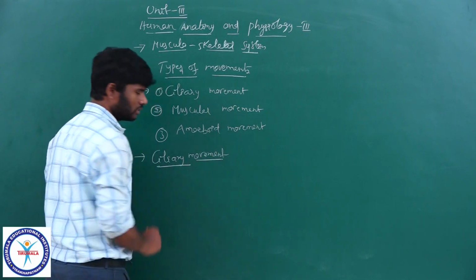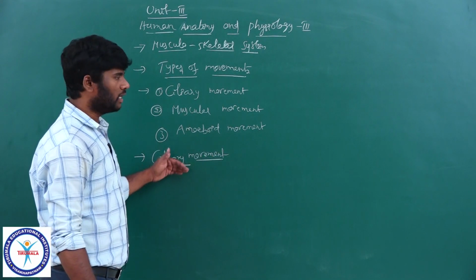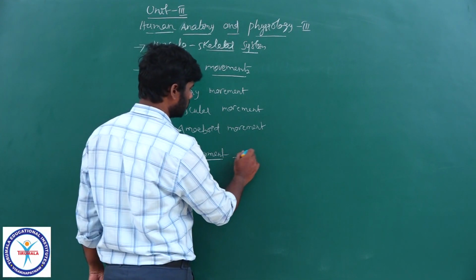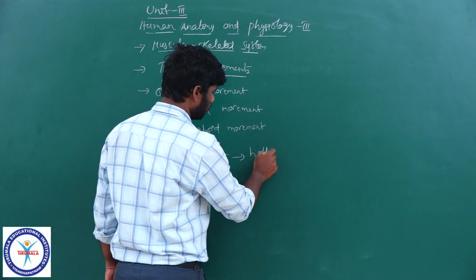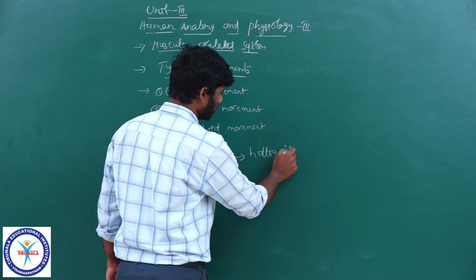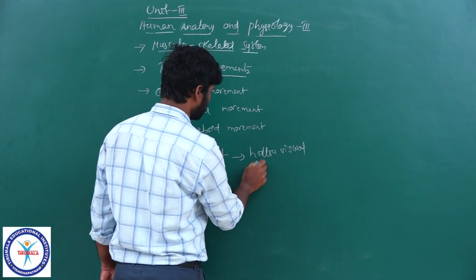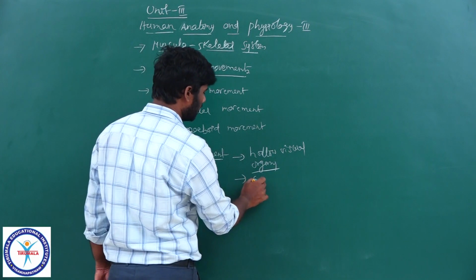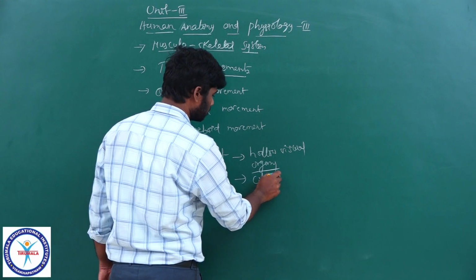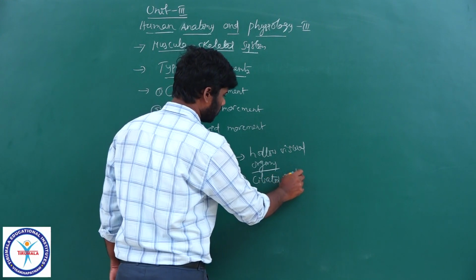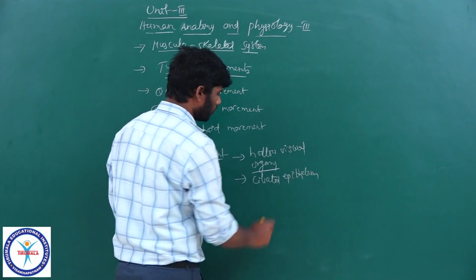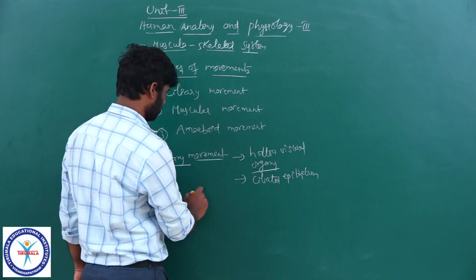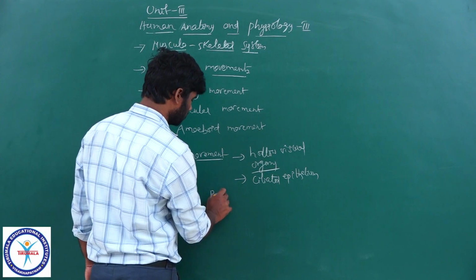What is ciliary movement? You know, the cilia present in the hollow visceral organs are lined by ciliated epithelium. The ciliated epithelium lines the whole organs like respiratory passages.